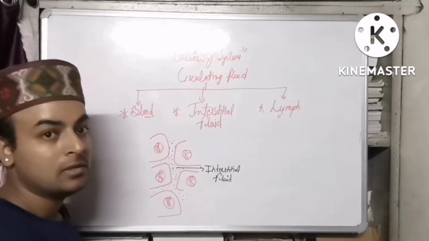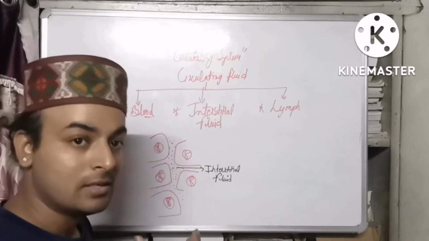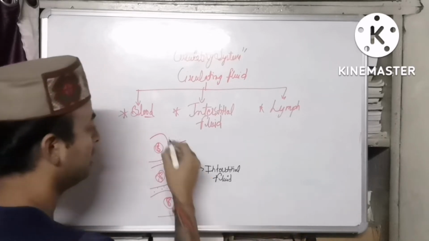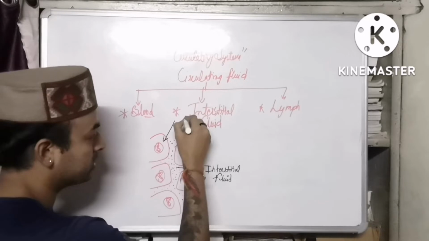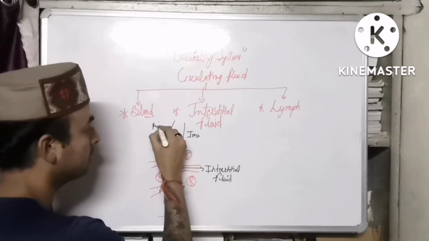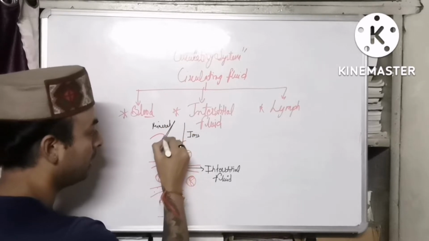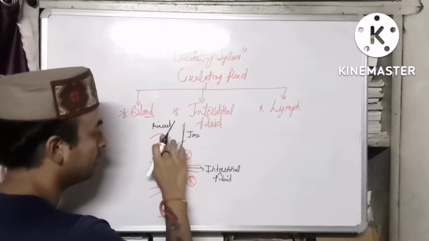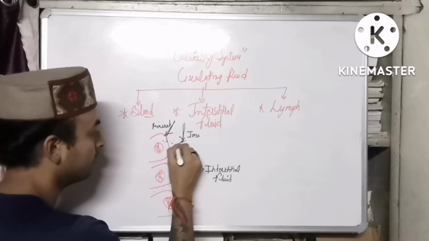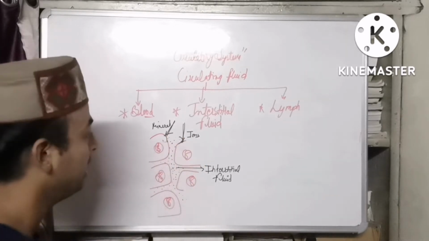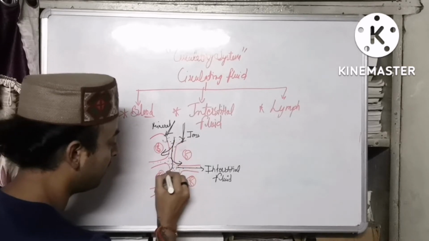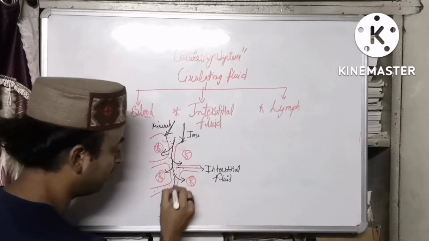So when the blood containing the different respiratory gases and mineral ions reaches the blood capillaries, the capillaries diffuse the ions and minerals into this fluid, and from this fluid the ions and nutrients travel and diffuse into the different cells.